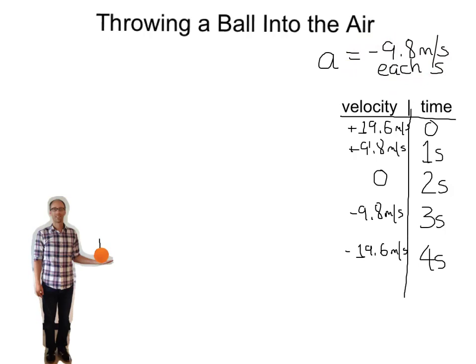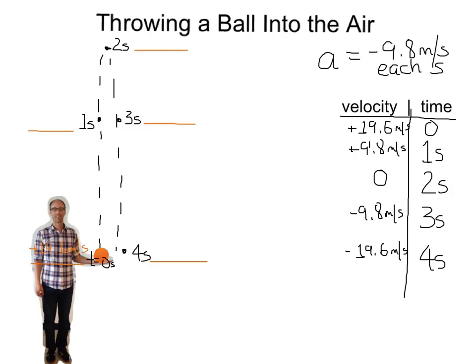So here the ball leaves my hand, it's going up, up, up into the air. It reaches its peak and then comes straight back down to my hand. Notice I labeled the location of the ball at every second it was in the air. So when it was in my hand, it was time 0. 1 second later, the ball was here. Another second later, the ball was at the peak after 2 seconds. Another second later, the ball was here after 3 seconds. And then the ball landed back in my hand at 4 seconds.